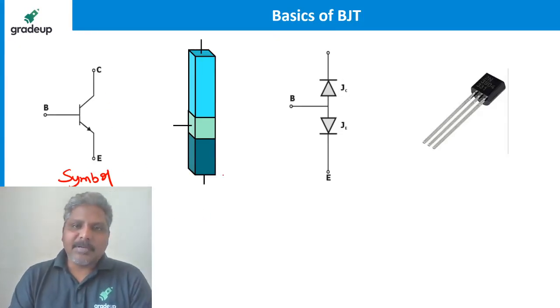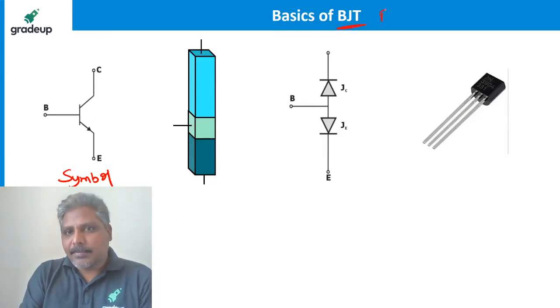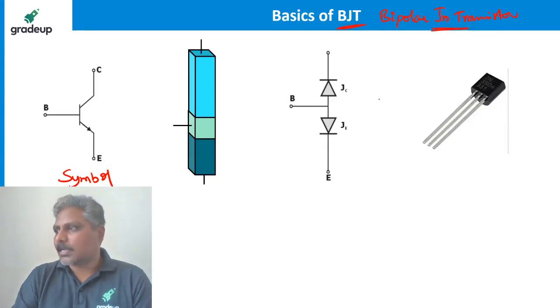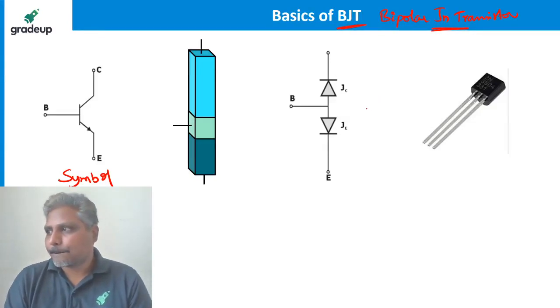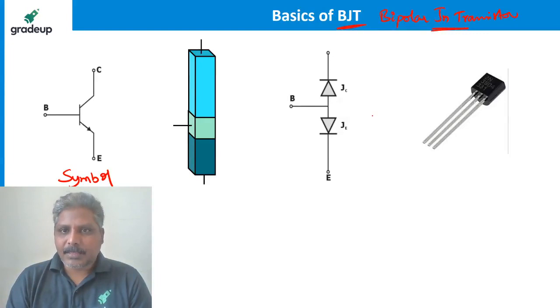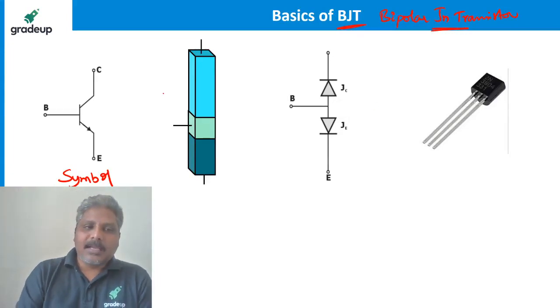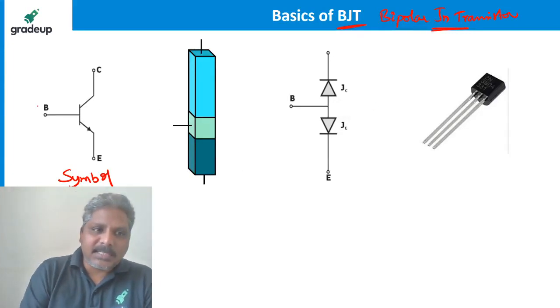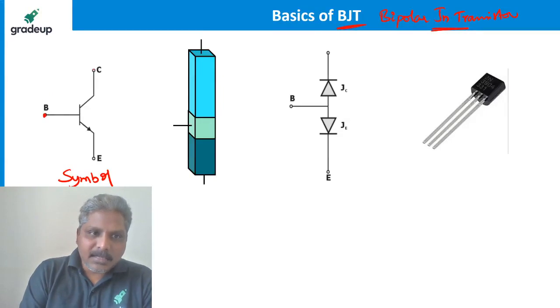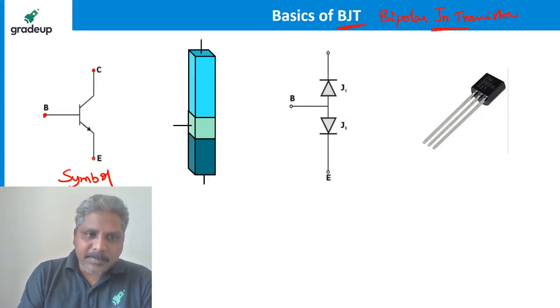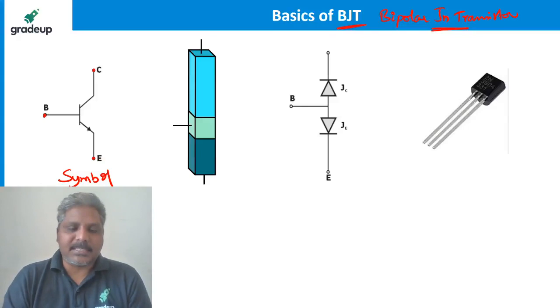Transistor is a three-terminal device. BJT means bipolar junction transistor. Okay, BJT we call it as. It is a three-terminal device. What are the three terminals? Base, collector, and emitter are the three terminals for a BJT.